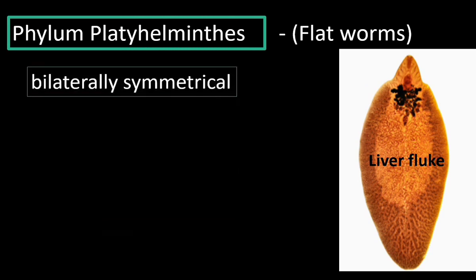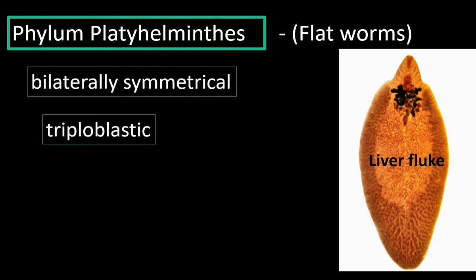These organisms are bilaterally symmetrical. The body can be divided into two equal halves through one line. They are triploblastic animals. They have ectoderm, endoderm and mesoderm. They are acoelomates because they do not have a body cavity.